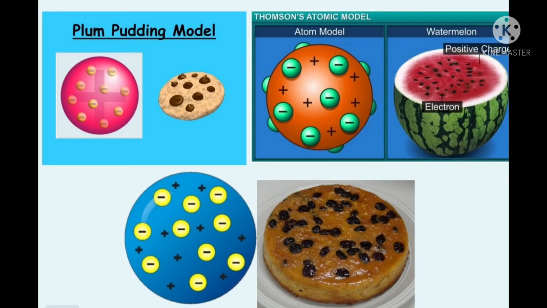The red edible part of the watermelon represents the sphere of positive charge, whereas the black seeds embedded in the watermelon are like the electrons. In 1906, Thomson was awarded the Nobel Prize for his work in this field. Thomson's model explained the electrically neutral nature of the atom, but it couldn't explain the results of various experiments carried out by other scientists, such as Rutherford's experiments.